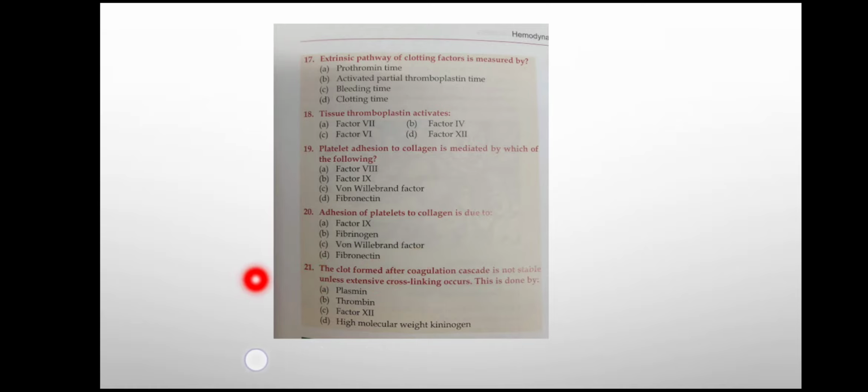And lastly, the clot formed after the coagulation cascade is not stable unless extensive cross-linking occurs. This is done by plasmin, thrombin, factor 12 or high molecular weight kininogen. So amongst these options, the answer will be thrombin because thrombin causes the conversion of fibrinogen to fibrin, and it will also activate factor 13 which will cause the cross-linking of the fibrin.